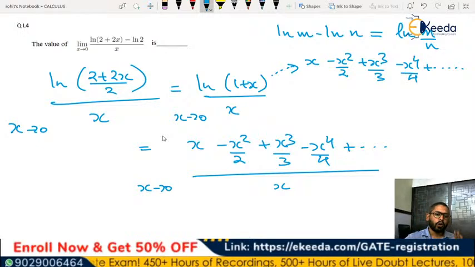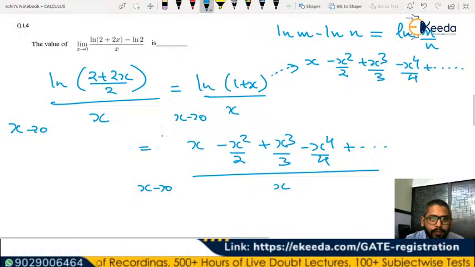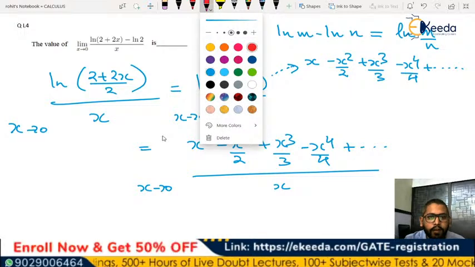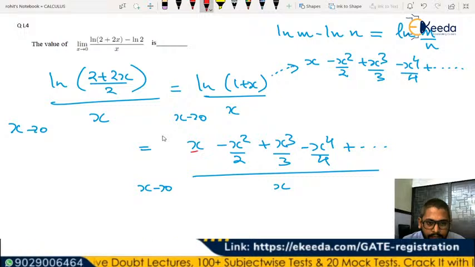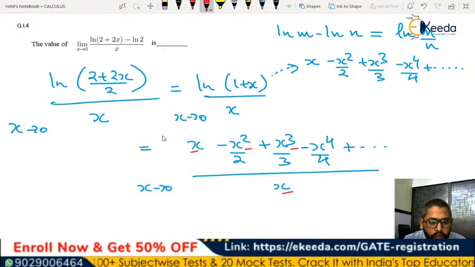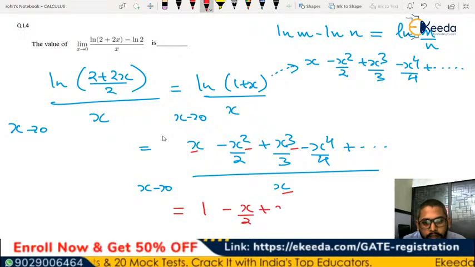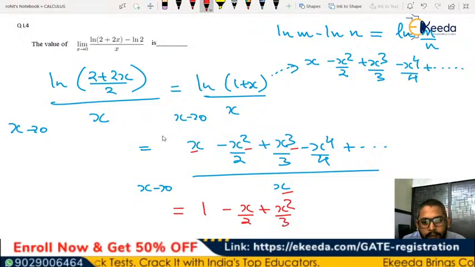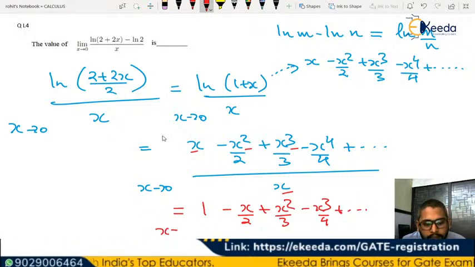So you can see only for the first term the x is going to get cancelled, and for other terms it is going to be like x. These are first order, second order, third order, and this is the first order term. So if we cancel out, you'll have something like 1 minus x by 2 plus x square by 3 minus x cube by 4 and so on other terms, where x tends to 0.